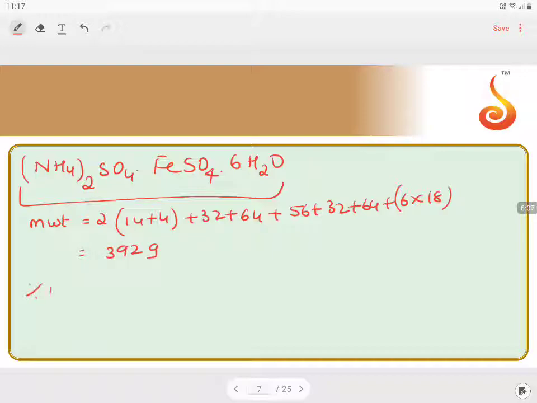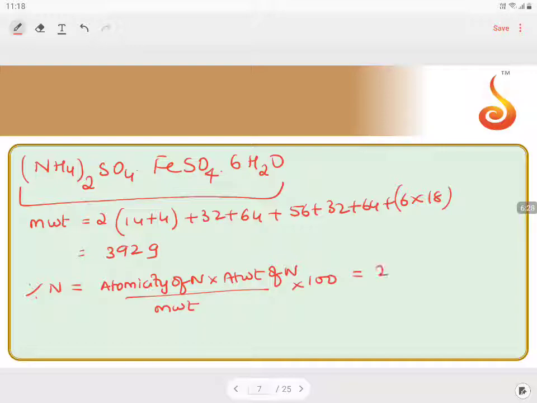Now the percentage of nitrogen is atomicity of nitrogen into atomic weight of nitrogen by molecular weight into 100.